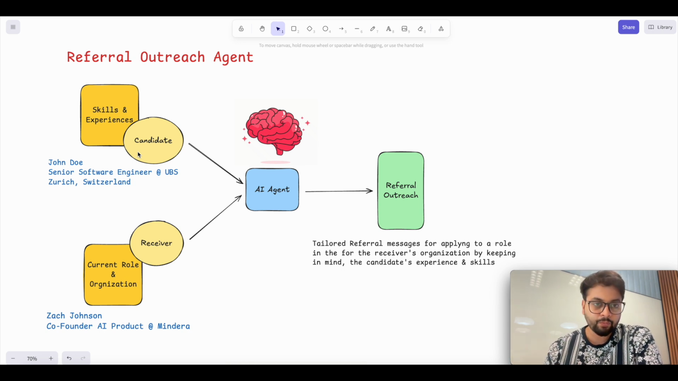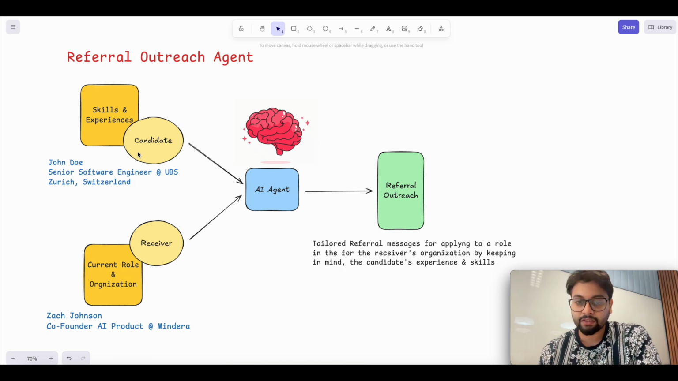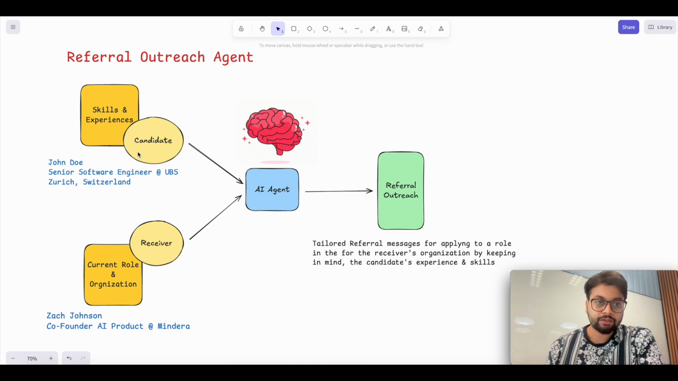That's totally up to you, but it will pick those, because the agent would want to add those skills and experiences in the referral outreach message. The person who is receiving the referral message should be able to understand what the person they are planning to refer has as skills and experience, so that they can decide whether they want to refer them or not.